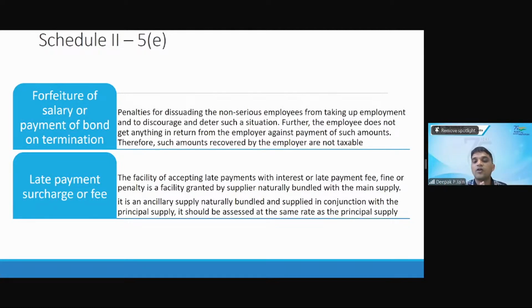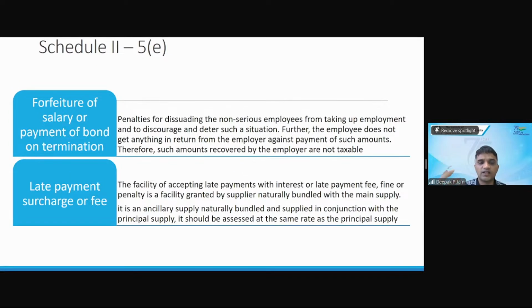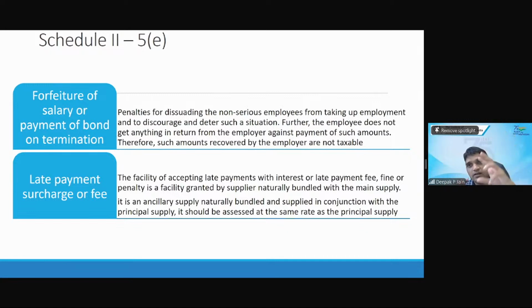This is the concept of composite supply, where there are two supplies, but they are naturally bundled. Okay, so this makes us understand the composite supply also. When I am making two supplies which are naturally bundled, I am not artificially bundling it. It's just that when I'm supplying, you have to naturally pay me late fees also. So when such late fees is paid, it is naturally bundled. When it is naturally bundled, then what is the principal supply? That supply's GST rate will be considered for the ancillary supply also. Now, in that context, let us bring the concept of composite supply in detail.